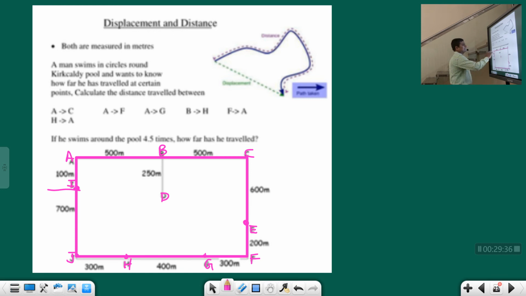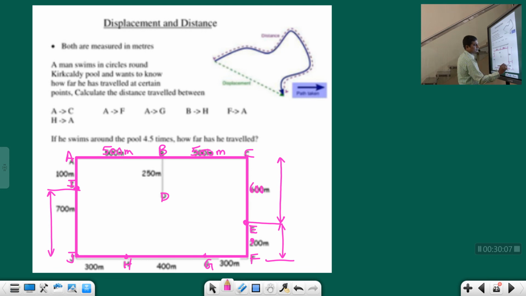Okay, students. So the total length: from A to B is 500 meters. From B to C is also 500 meters. This side CF in total is 800 meters. That means up to here it is 600 meters, and from here it is 200 meters. Same way this side also you can measure, 6 plus 2, 800. The same way here this is 700 meters, and this is 600, and this is 200. And this is 700 meters, and this is 100 meters. Same way here also the total length is 1000.